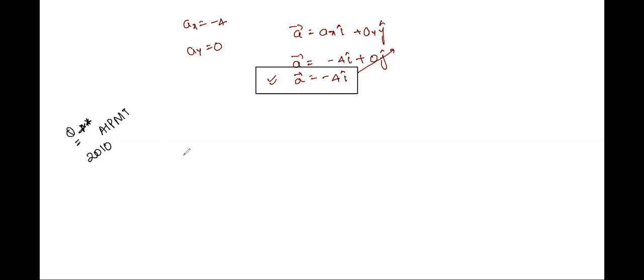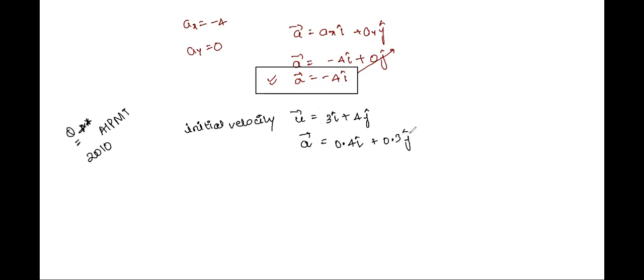You have a particle with initial velocity u given as 3 I cap plus 4 j cap, and you're being told that it has acceleration a given as 0.4 I cap plus 0.3 j cap.